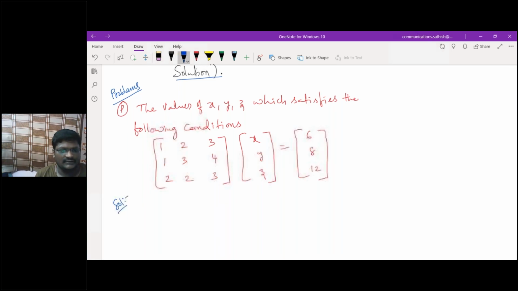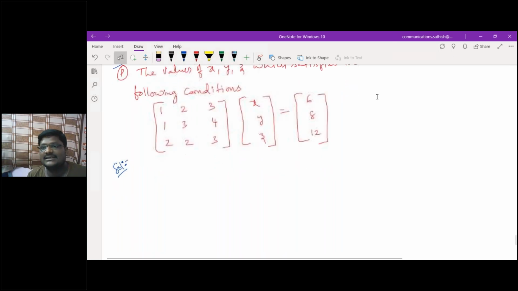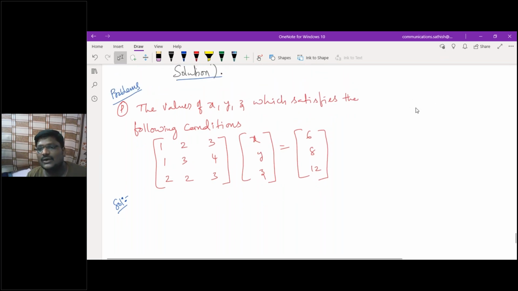While solving questions on the system of linear equations, what you people have to consider is whether the given equations are homogeneous or non-homogeneous.